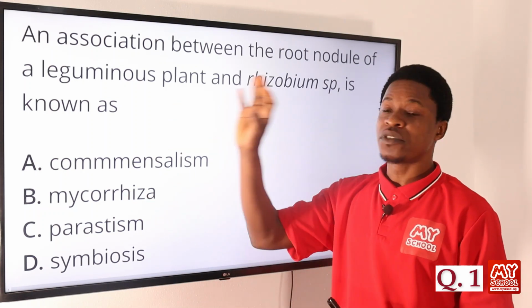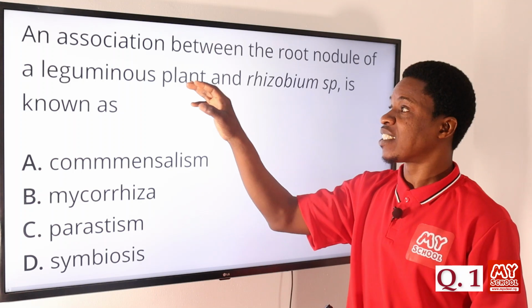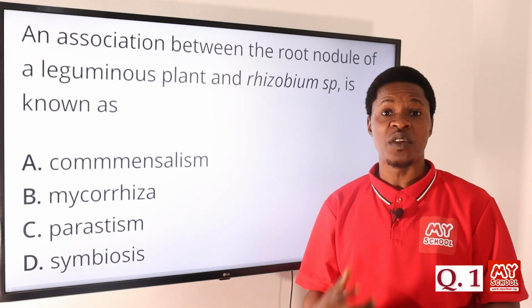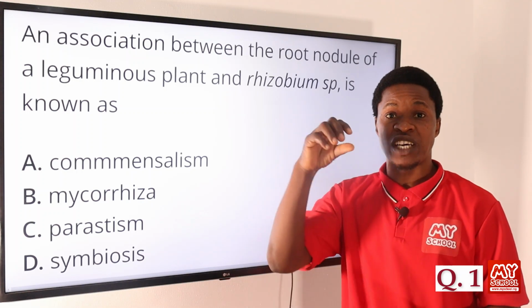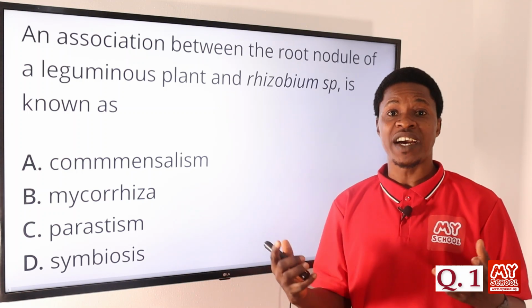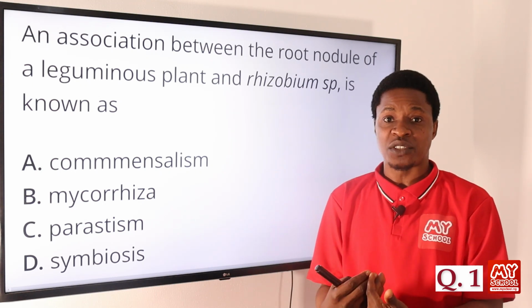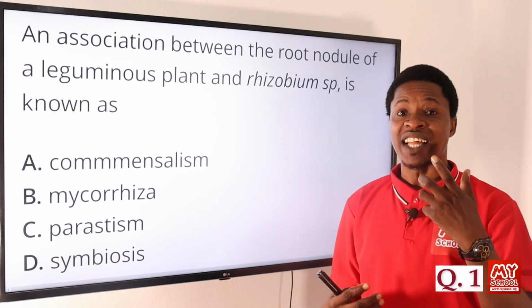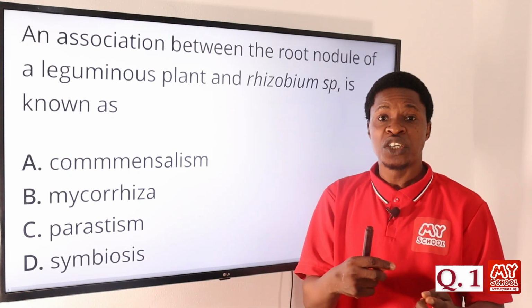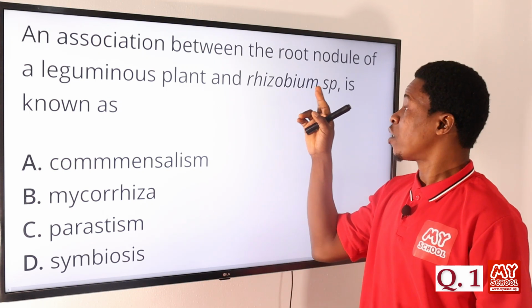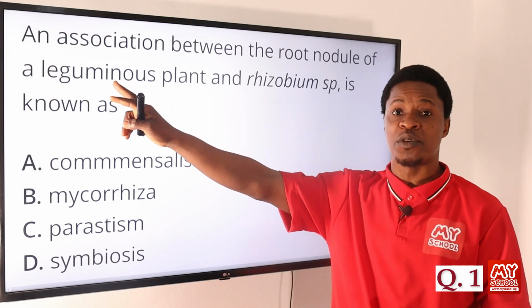So what happens is that the leguminous plant actually needs atmospheric nitrogen to ensure its growth and development. But the atmospheric nitrogen that is provided is not useful directly to the plant. So there is need for that nitrogen to be converted to a useful form for the plant. That is why the rhizobium species will attack the leguminous plant.